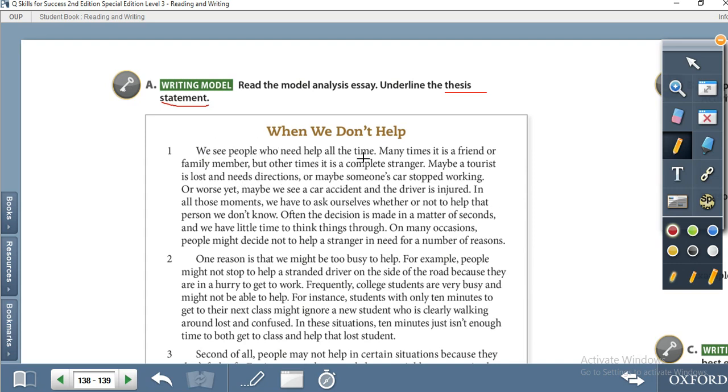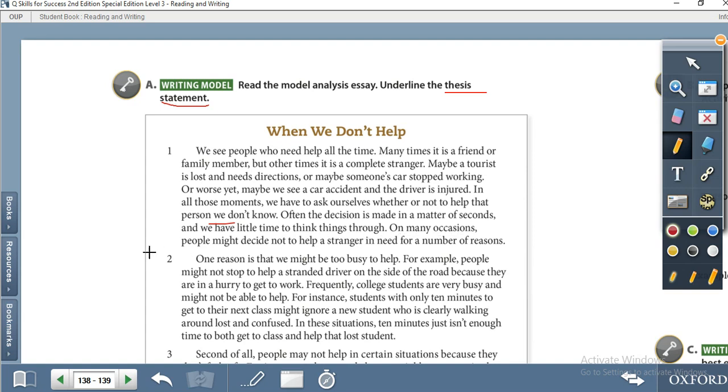We see people who need help all the time, anytime. It is a friend or family member, but other times it is a complete stranger. Maybe a tourist is lost and needs directions, or maybe someone's car stopped working, or worse yet, maybe we see a car accident and the driver is injured. In all those moments we have to ask ourselves whether or not to help that person. Often the decision is made in a matter of seconds, and we have little time to think things through.